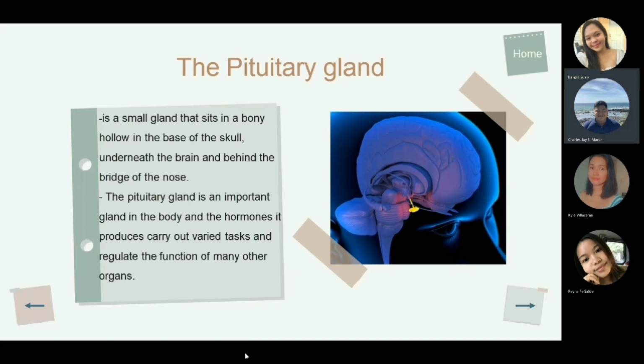The pituitary gland is a small gland that sits in a bony hollow in the base of the skull, underneath the brain and behind the bridge of the nose. The pituitary gland is an important gland in the body, and the hormones it produces carry out varied tasks and regulate the hormone function of many other organs.